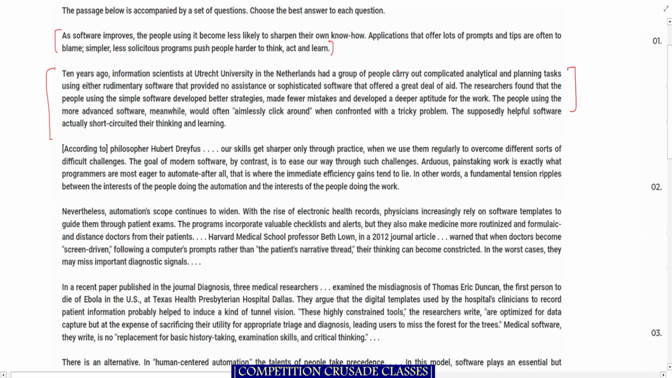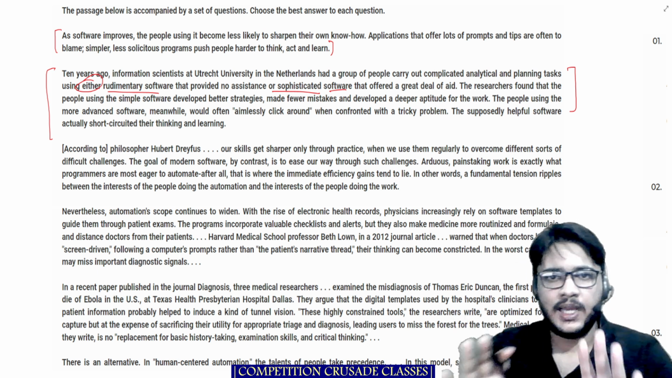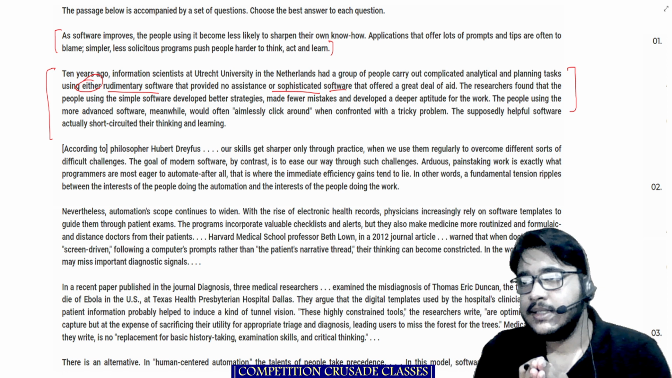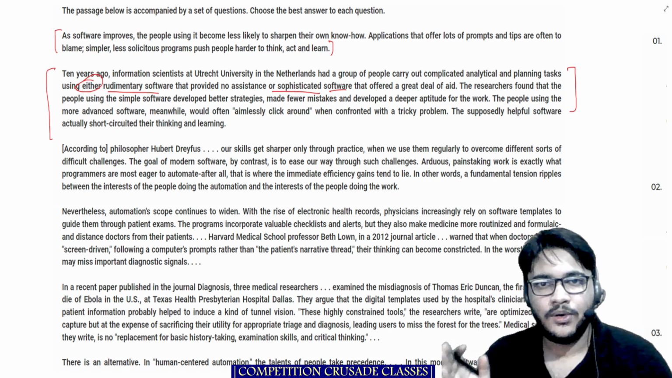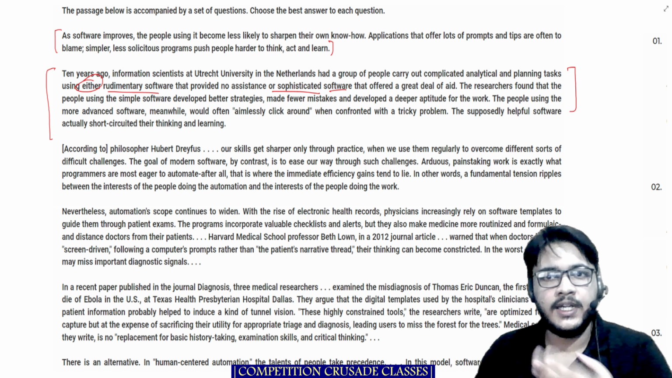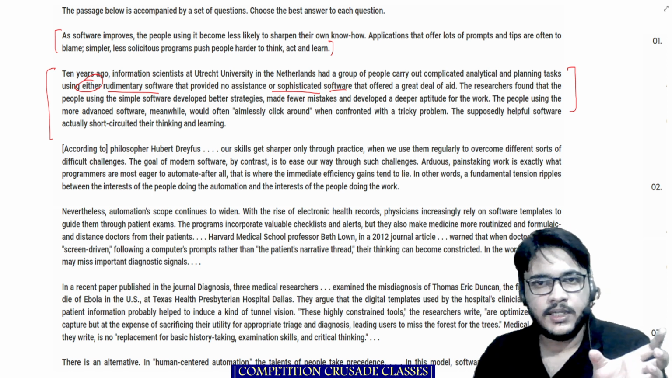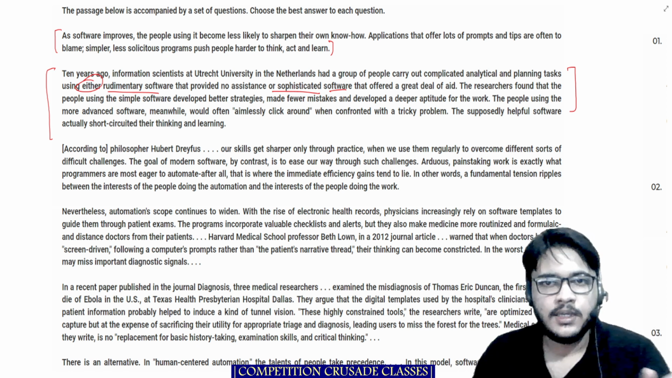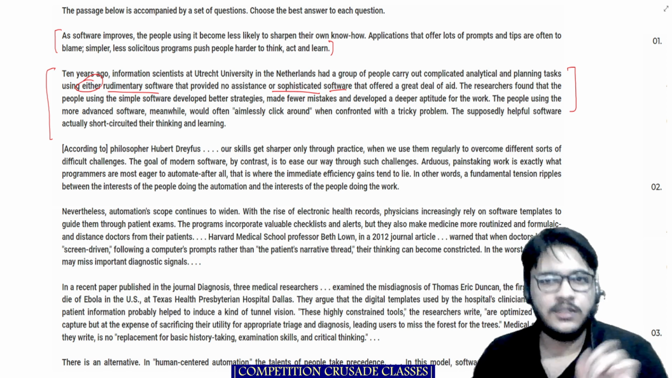So they had a group of people carry out complicated analytical and planning tasks using either a rudimentary software or a sophisticated software. Now you will realize why I'm reading it like this. If you just realized, the sentence is a long sentence. It is not a 10-word sentence, it's a long sentence, so you have to make sense of it. You cannot read it at the same speed, so the speed of your reading will obviously vary. Maybe you can read some part of the sentence very fast, some part you have to read a little slower. Okay, so let's do this.